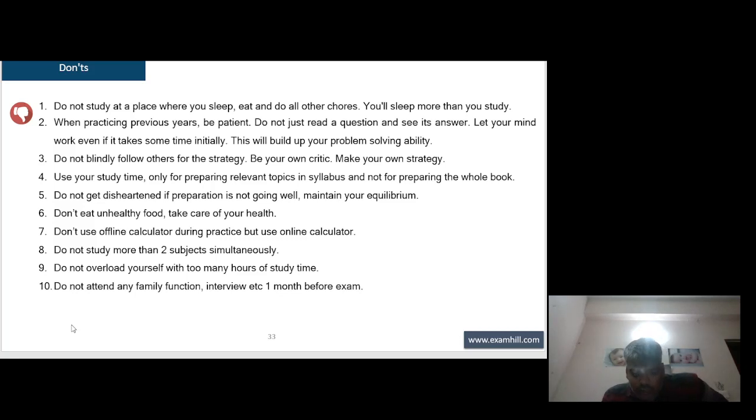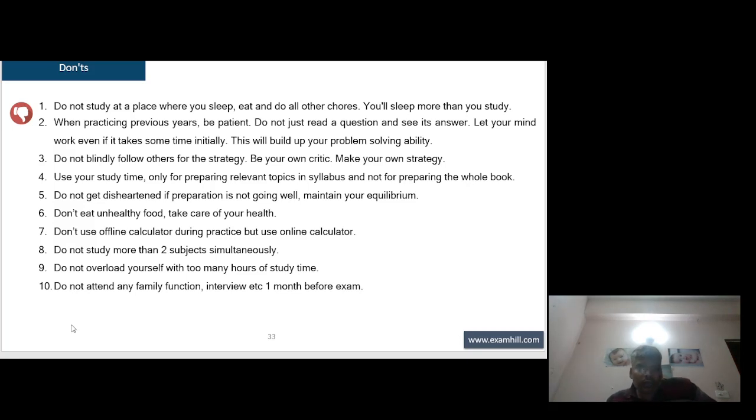Do not blindly follow others for strategy. Be your own critic. Make your own strategy. Use your study time only for preparing relevant topics in the syllabus and not for preparing the whole book. Do not get disheartened if preparation is not going well. Maintain your equilibrium. Don't eat unhealthy food. Take care of your health.